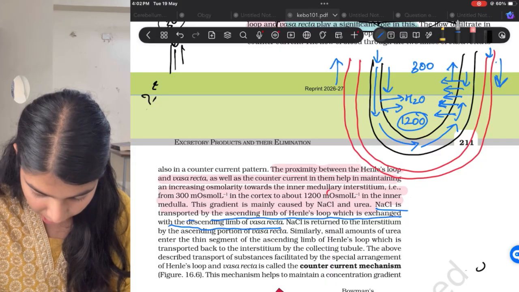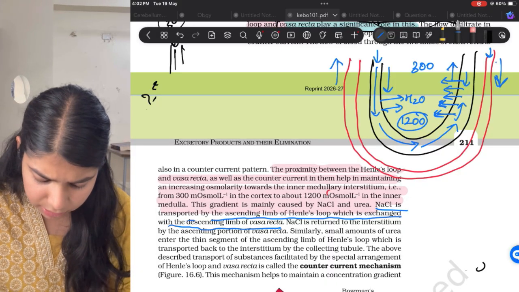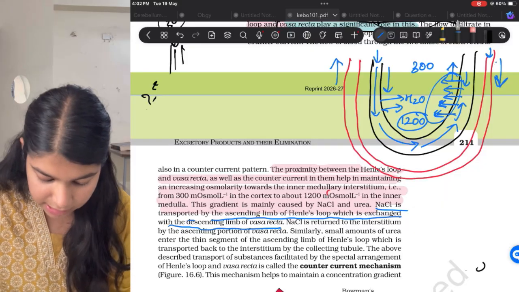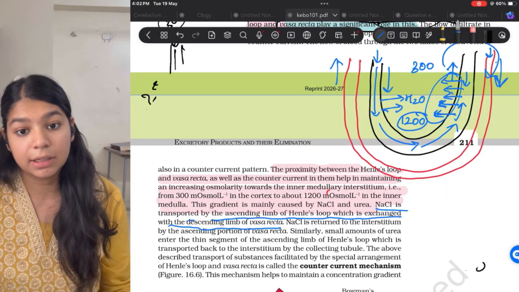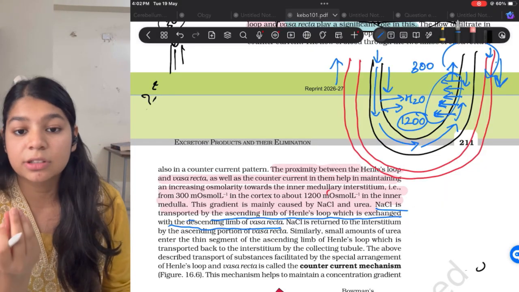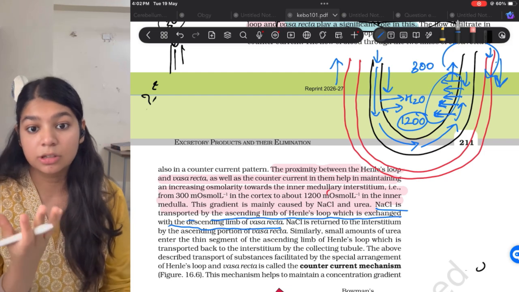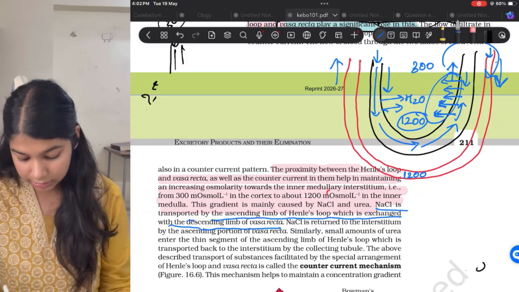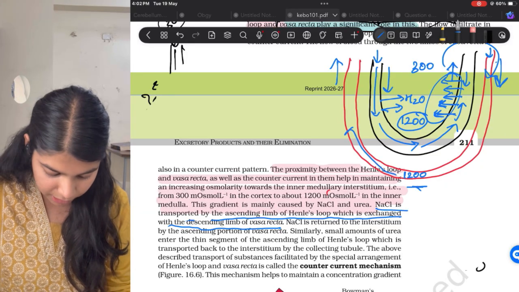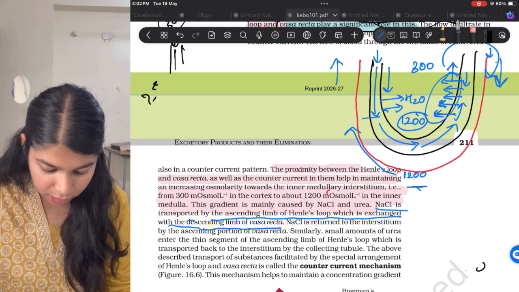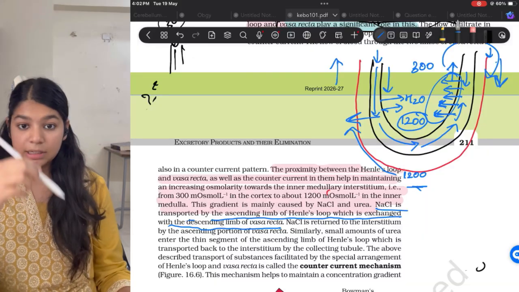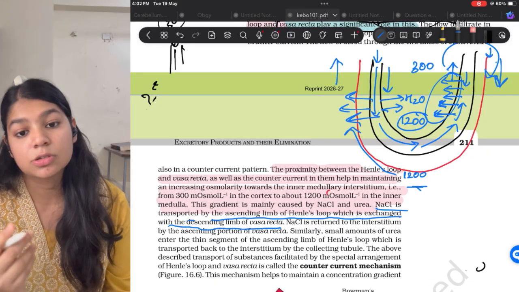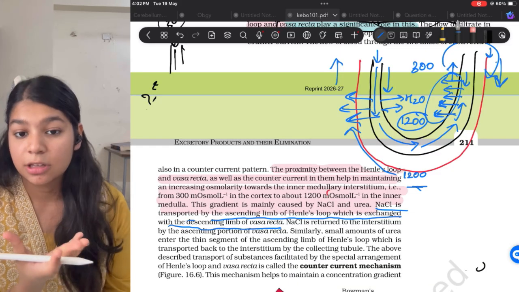The NaCl passes out. Now this NaCl, which comes into the medullary space, is absorbed by the vasa recta. So eventually the vasa recta's concentration becomes high, the osmolarity becomes high. Till here the osmolarity of the vasa recta becomes high, till this space. When it goes up here, water from the descending limb of Henle's loop comes into the vasa recta. So the blood again becomes dilute.